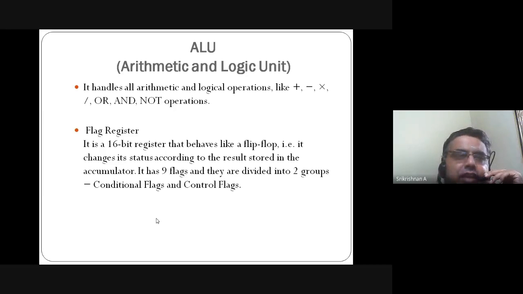It uses flip-flops, and it changes its status. So this status or indication will be changing, dynamic in nature, according to the result stored in the accumulator. It has 9 flags, and they are divided into 2 groups. Totally 9 flags are there, whereas the 8085 has only 5 flags, I think. They are divided into 2 groups, that is conditional flags and control flags. I'll show you the flag diagram now.